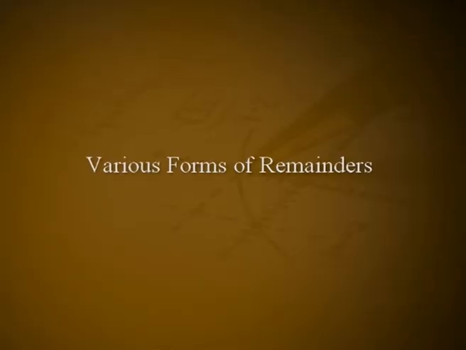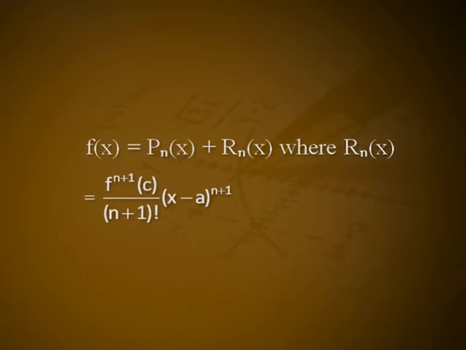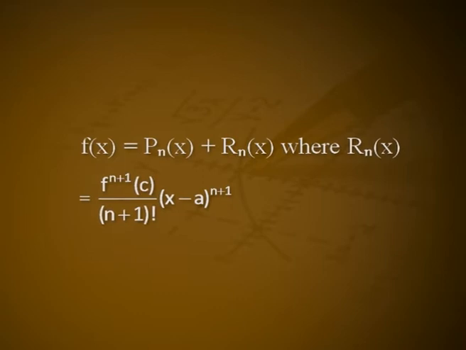This proves the theorem. Note that the conclusion of Taylor's theorem can be written in terms of the nth Taylor polynomial Pn and a remainder Rn. This is usually quoted in three different forms, various forms of remainders. In Taylor's theorem, we have f(x) = Pn(x) + Rn(x), where Rn(x) = f^(n+1)(c)/(n + 1)! (x - a)^(n+1) for some c between a and x. This is known as Lagrange's form of remainder.